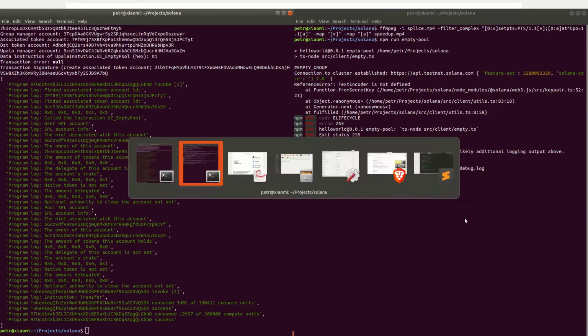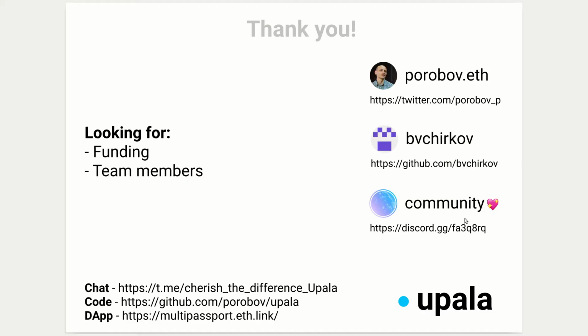And this is Upala, a price of forgery identity. It helps DApps to reliably assess human uniqueness, provides an incentive layer for any existing identity system, and can be used to monetize any human verification method.